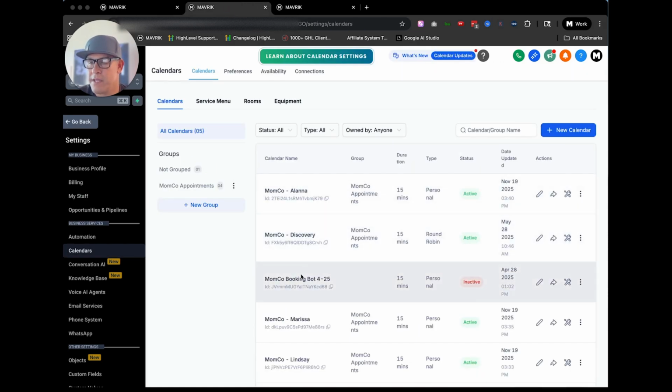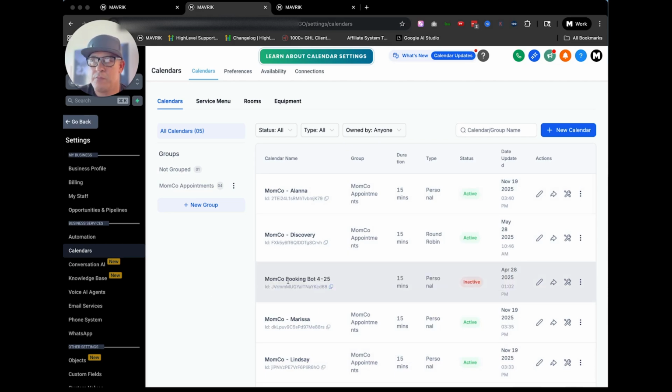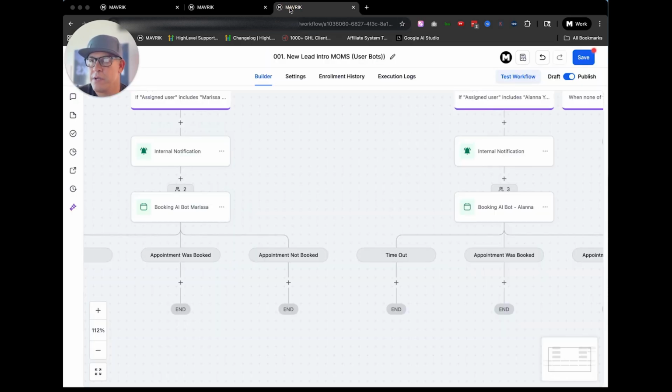Now, this latest update has changed which one of these calendars can be chosen. So the booking bot does its job. It's available 24/7 if we want the bot to do everything, just book the appointments. But if we want to do the workflow we have right now, it has to be one of these three ladies to get booked.